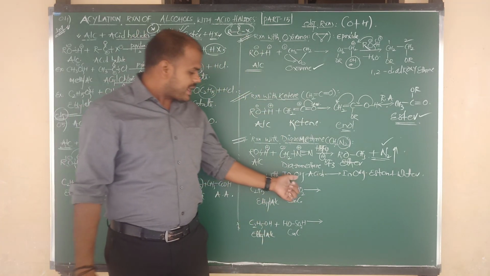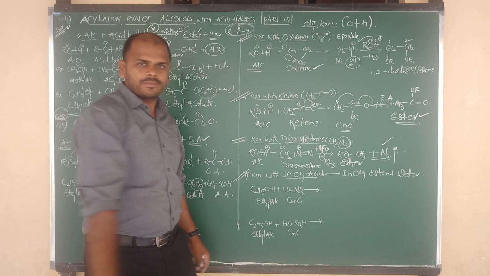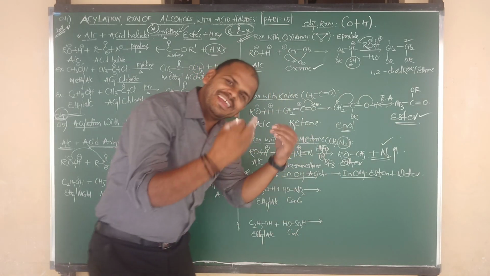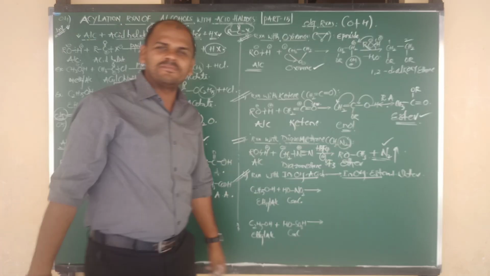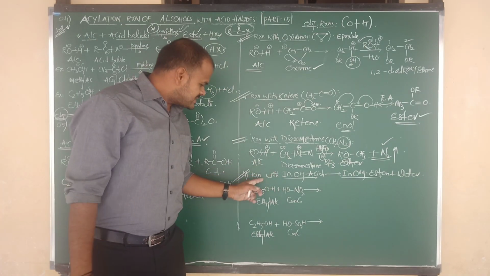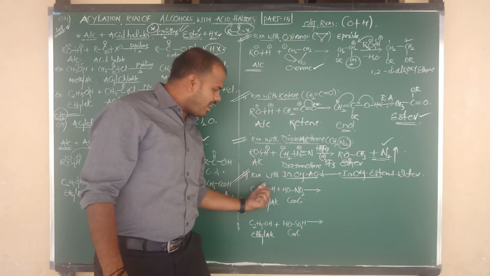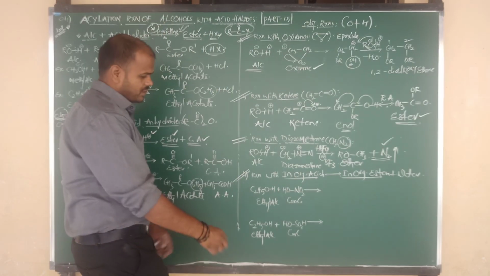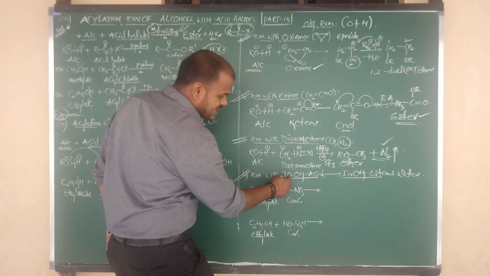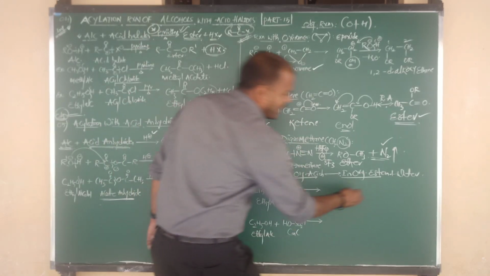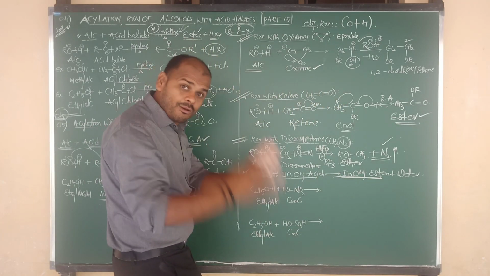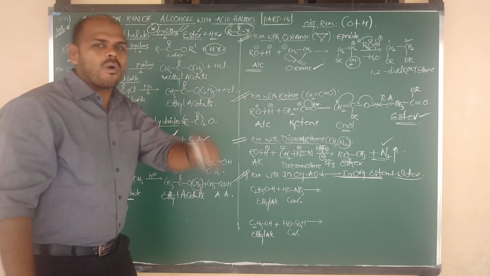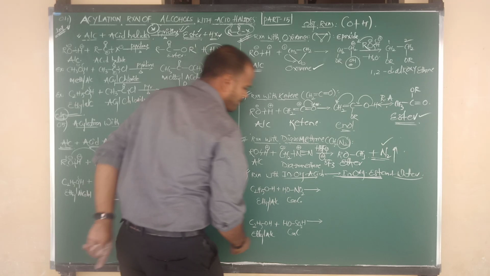Alcohols on reaction with inorganic acids form inorganic esters. Alcohol plus acid gives rise to ester, looking like esterification only. The byproduct is a water molecule.